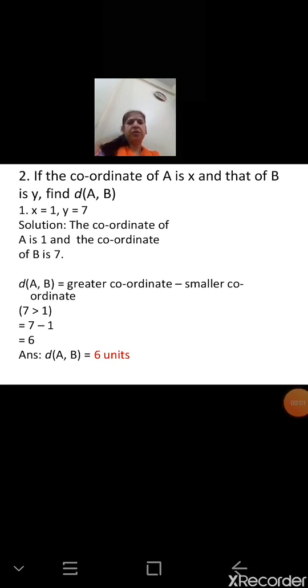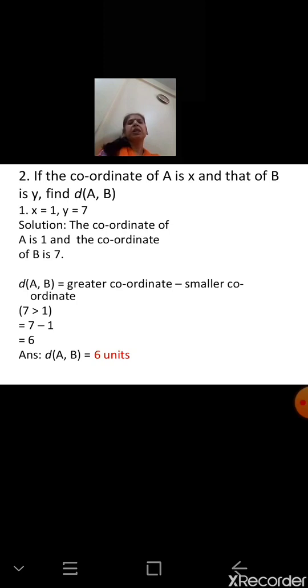Question number 2. If the coordinate of A is x and that of B is y, find the distance between the points A and B. Now here the difference is that the coordinates are directly given, not the number line. In the first question, a number line was given and we had to find out the coordinates. Now here the first question: x is equal to 1, y is equal to 7. x is the coordinate of point A. So in the solution we will write the coordinate of A is 1 and that of B is 7.